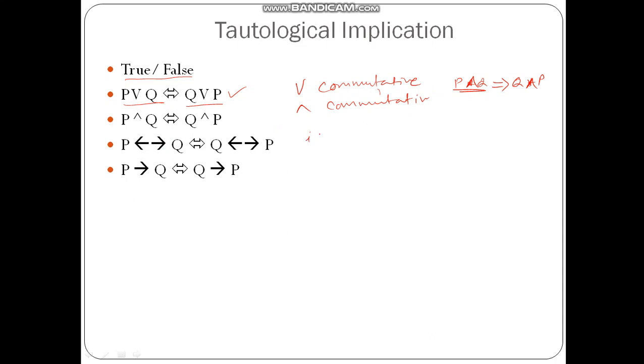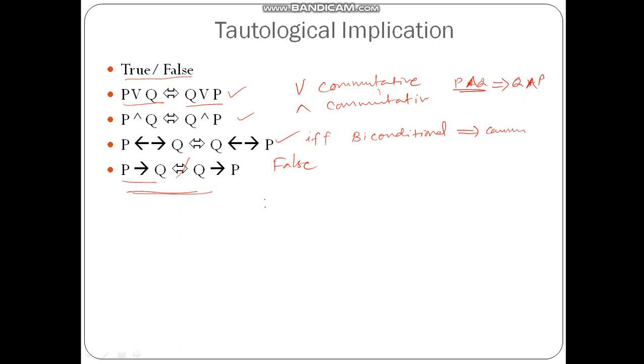The if and only if, that is the biconditional, is also commutative. But this formula, P implies Q is equal to Q implies P, no, this is false. All these are true, but this is false. So implication is not commutative.